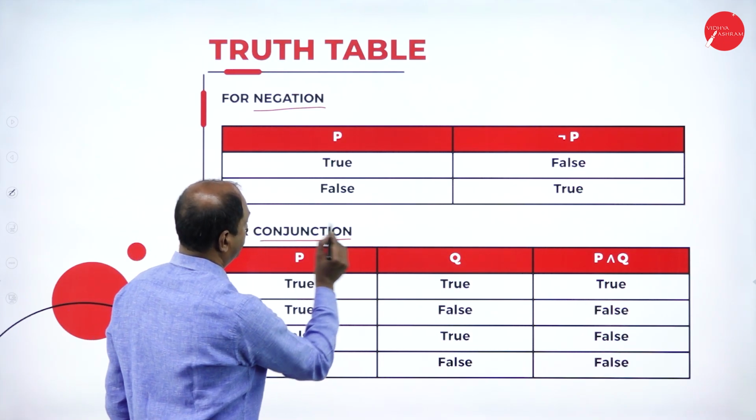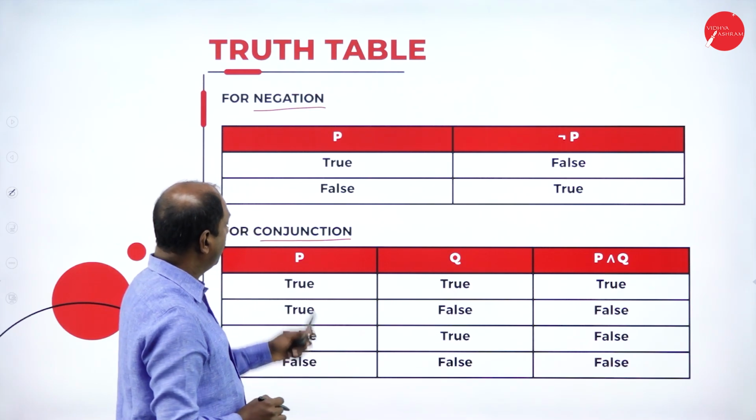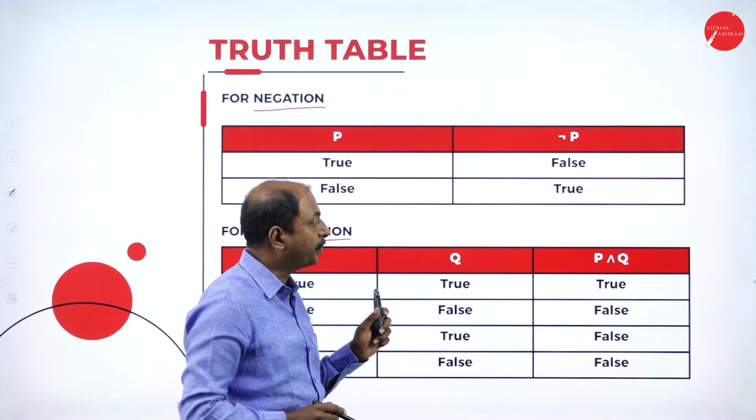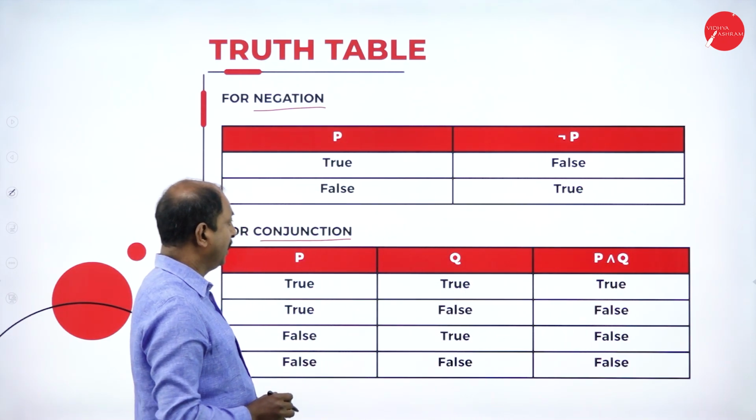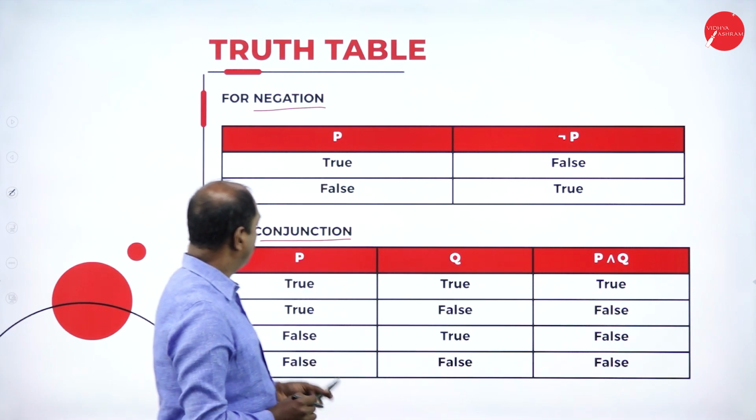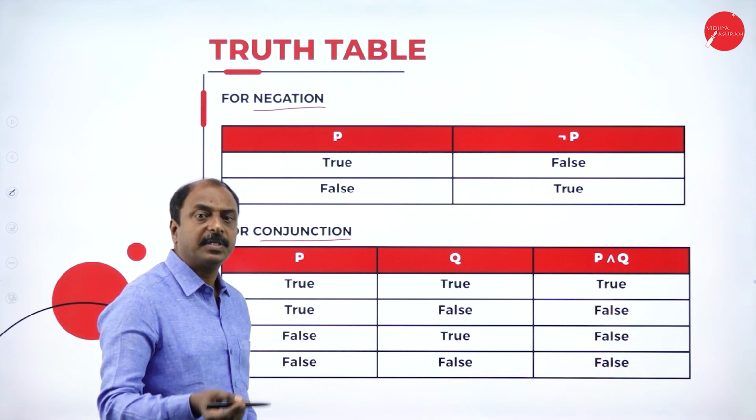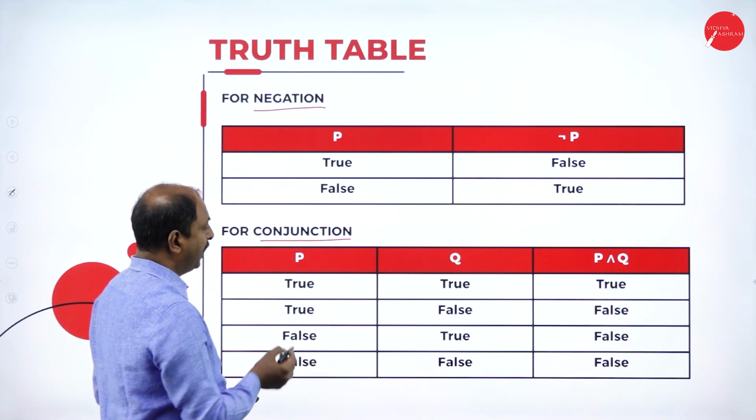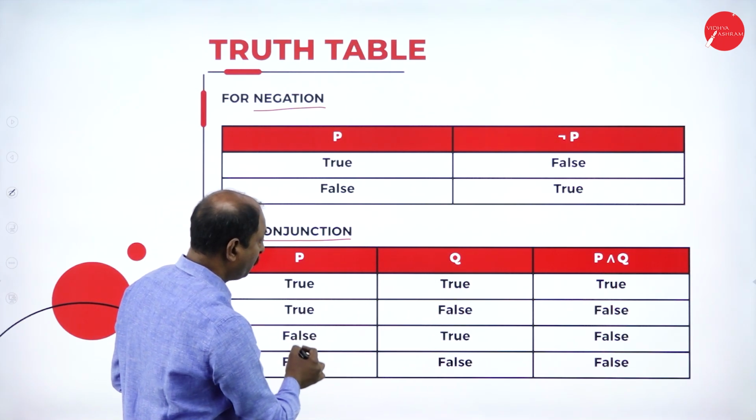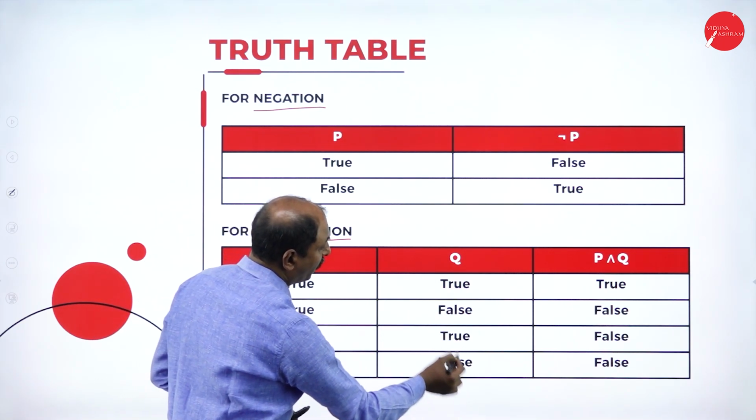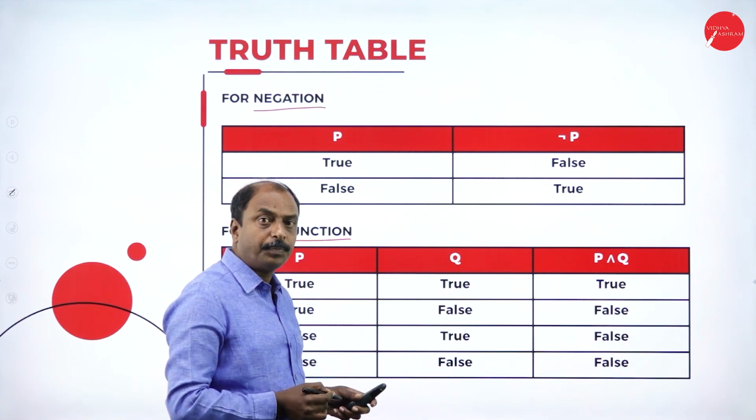Next is conjunction. There are two propositions, P and Q, and the operation is P conjunction Q. There are four possible combinations: true-true, true-false, false-true, and false-false. These are the four combinations for the two propositions P and Q.